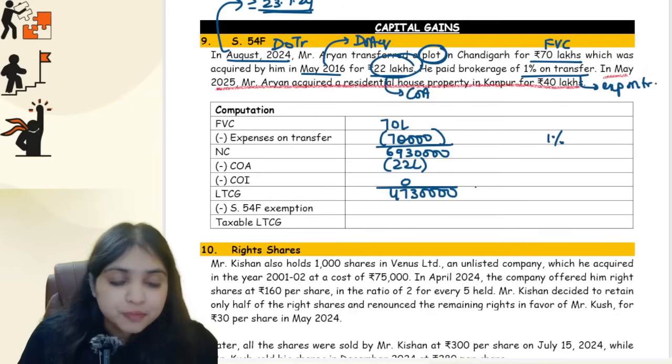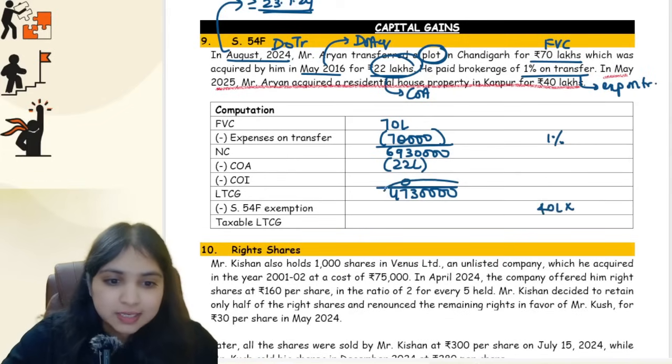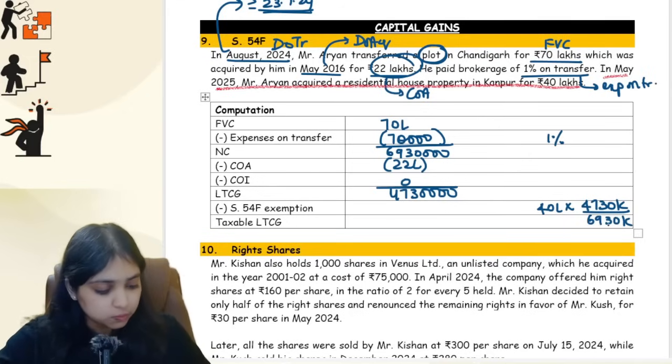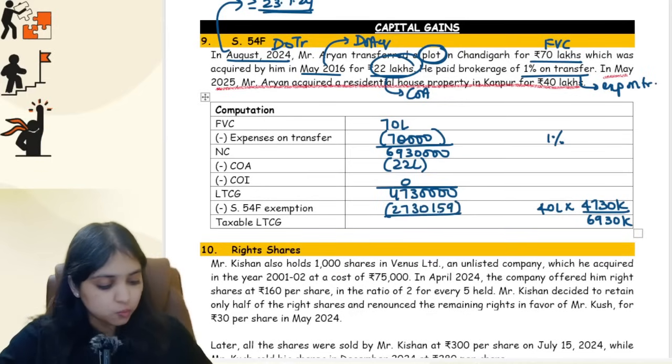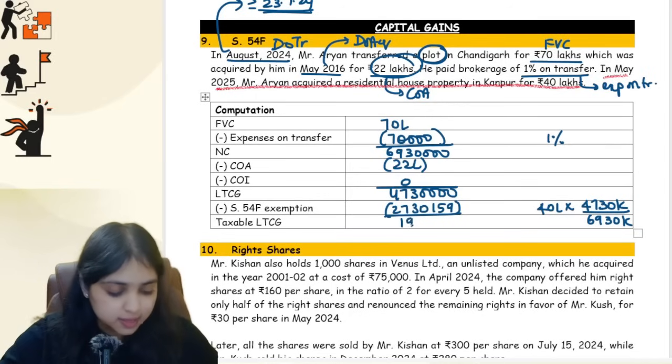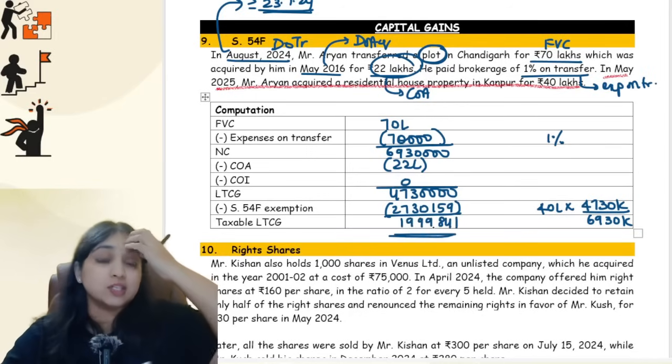So what's the formula? What is the amount invested in the new house? 40 lakhs into the LTCG number, which is 47,30,000, divided by your net consideration number, which is 69,30,000. So how much will you get? Your 54F exemption will be 27,30,159. So your LTCG now will be 19,99,841. This will be your LTCG number.